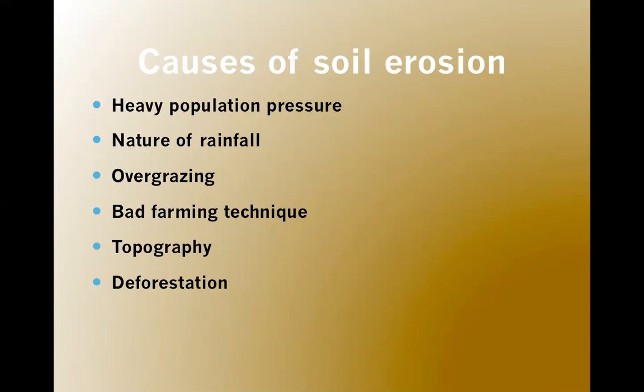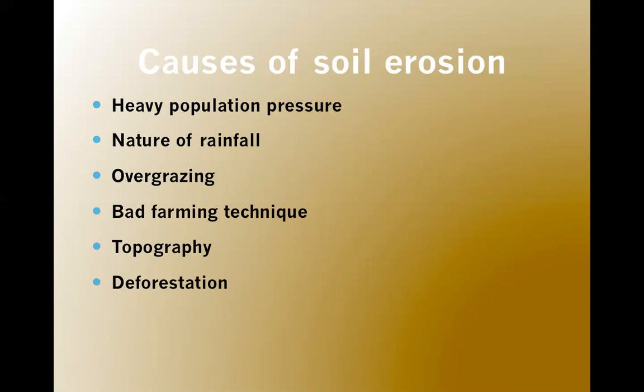Then bad farming techniques. The farmers in India are not that educated in modern techniques, and they still use old techniques, which in some way or other affect soil fertility, and its nutrients are lost. With high use of fertilizers also, the topsoil containing the natural fertility may lose it. So this is bad farming technique. Topography. The north eastern parts of India, Shivaliks and hilly regions in South India are affected by soil erosion because of steep slopes and heavy rainfall.